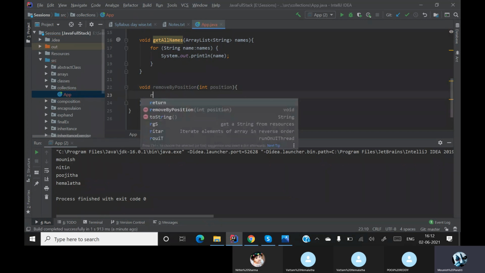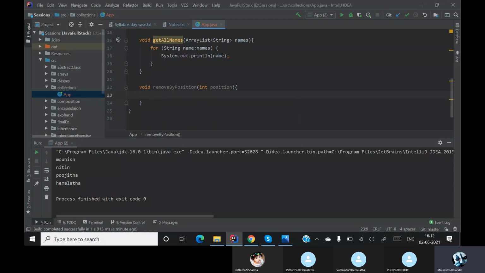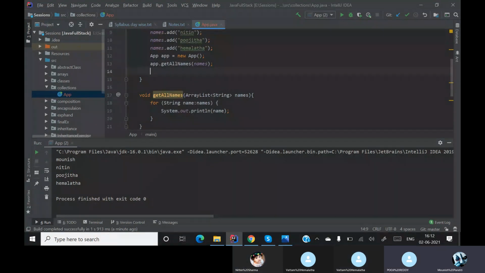Here it will basically remove the element from the list, names dot remove. Here this remove method will take an index, so I am passing the index, where my index is my position. Got it? Yes or no? Yes, sir, Monish.